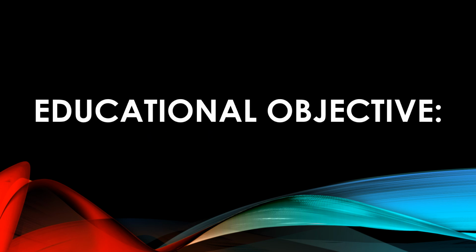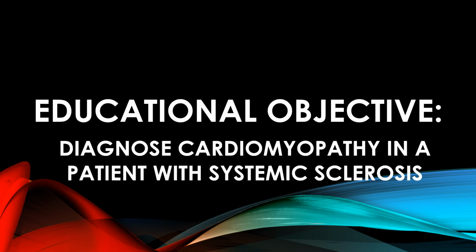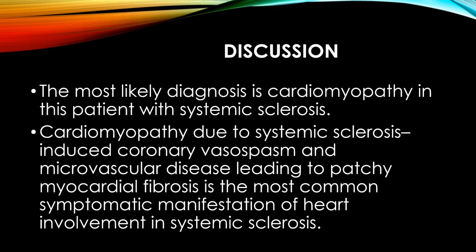Educational objective of this case: to diagnose cardiomyopathy in a patient with systemic sclerosis. Discussion: the most likely diagnosis is cardiomyopathy in the patient with systemic sclerosis. Cardiomyopathy due to systemic sclerosis-induced coronary vasospasm and microvascular disease leading to a patchy myocardial fibrosis is the most common symptomatic manifestation of heart involvement in systemic sclerosis.